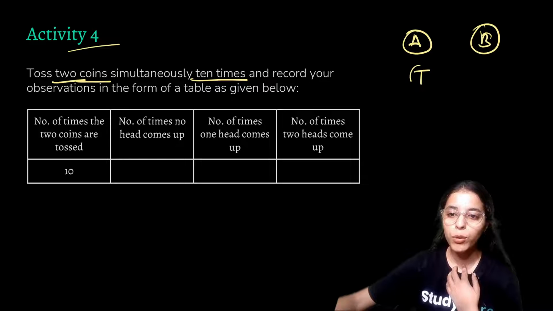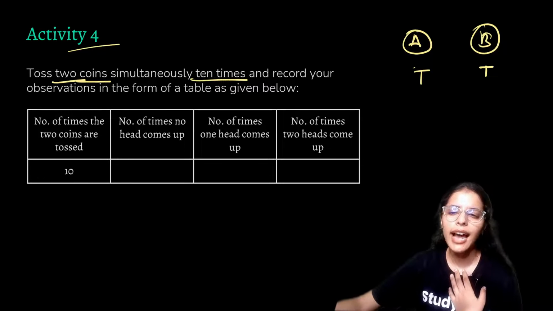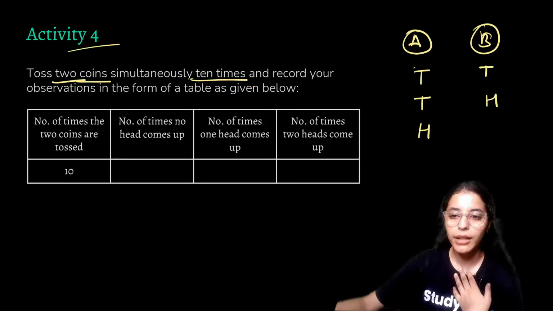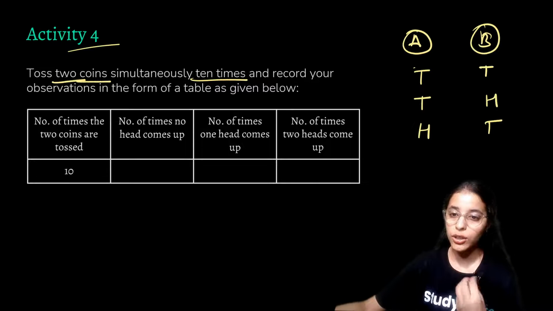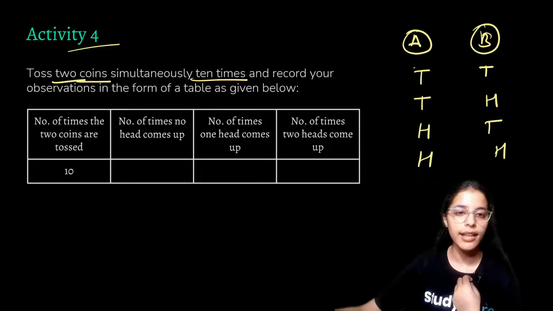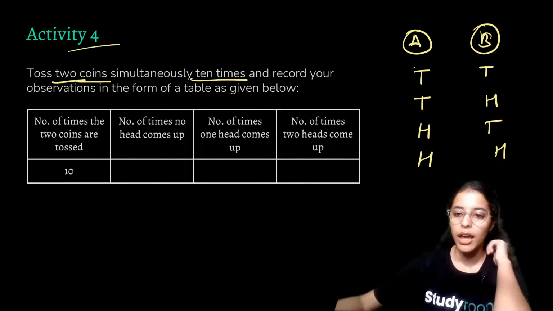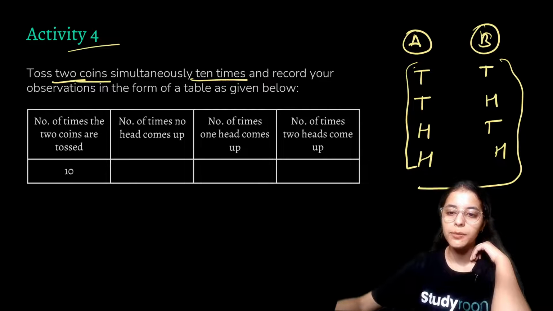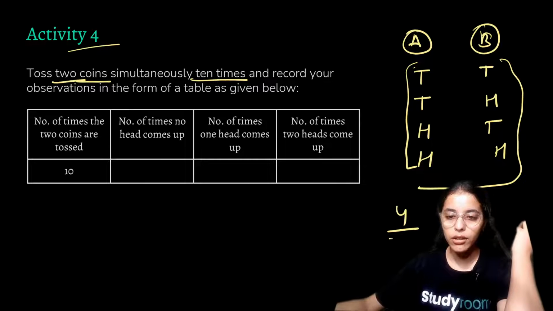I might see that both of the coins have tails on their faces, or coin A has tail but coin B has head, or coin A has head and coin B has tail, or both of them have heads. Is there any other possibility? There is none. So these are the only possible outcomes, and we have total outcomes here to be 4.